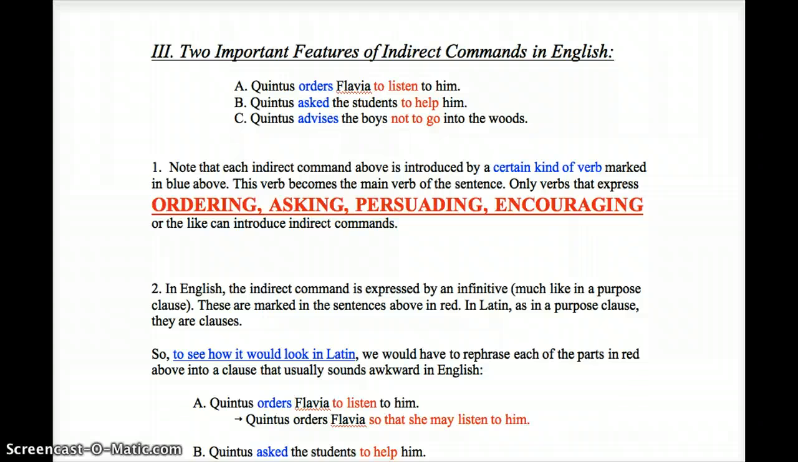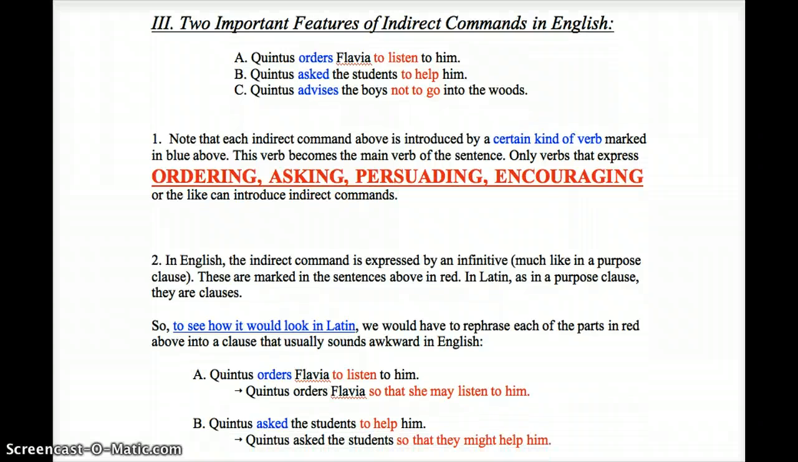There are two important features of indirect commands in English that we need to talk about. Here are our sentences. Note that in each indirect command above, it's introduced by a certain kind of verb. Orders, asked, advises are in the same general category. Only verbs that express ordering, asking, persuading, encouraging, or the like can be indirect commands. You could say, he begged Flavia to listen to him. That might be another example. So there are similar verbs.